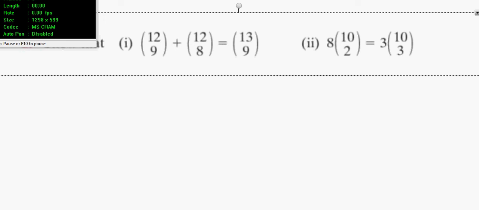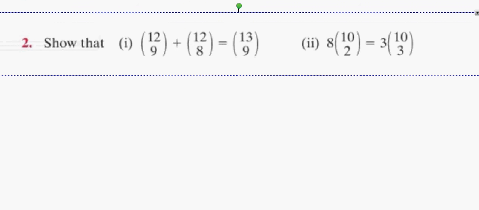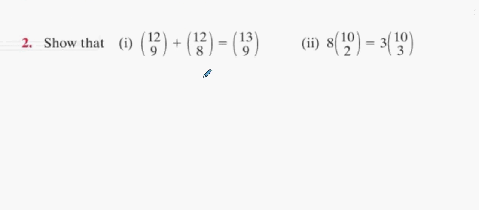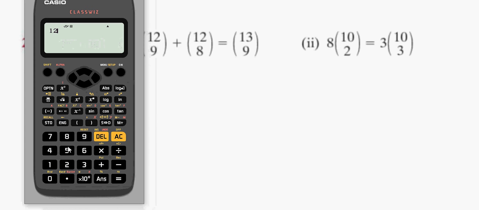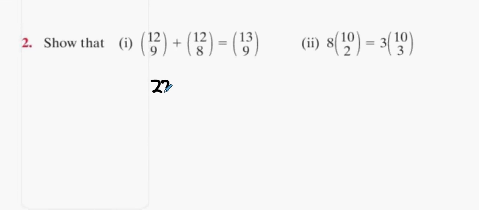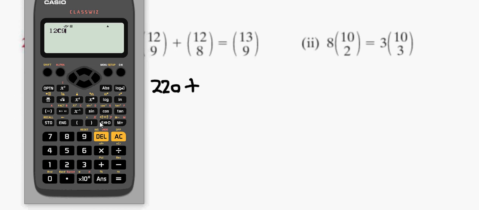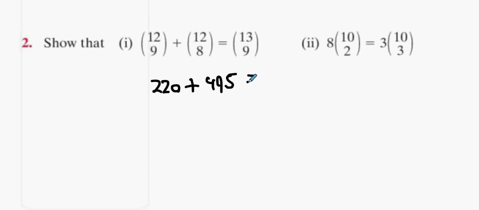Lads, these type of questions, I won't waste your time too much on this. Essentially it's just using your calculator. 12C9 is 220. 12C8 is 495. And does that equal 13C9? Let's find out.